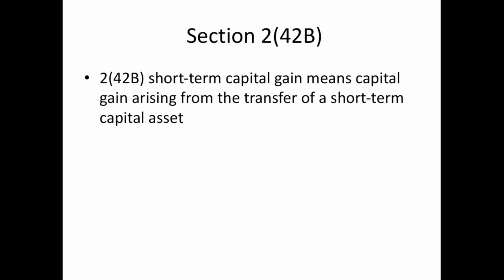The units of a business trust, real estate investment trust, and infrastructure investment trust, when held by the assessee for 12 months or less, would be short-term capital assets. When the units of the Unit Trust of India or units of debt-oriented mutual funds are held by the assessee for 36 months or less, they would be short-term capital assets. When immovable property, that is land and building, is held for 24 months or less, it would be a short-term capital asset. And where unlisted shares are held by the assessee for 24 months or less, they would be a short-term capital asset.